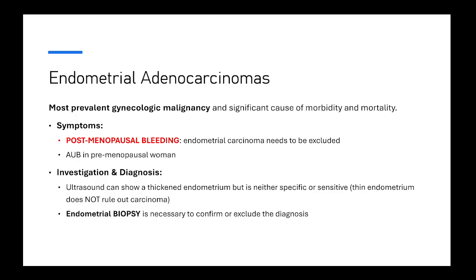How do we diagnose endometrial carcinoma? This is very important. An endometrial sampling, a biopsy, is necessary to confirm or exclude the diagnosis of endometrial carcinoma.